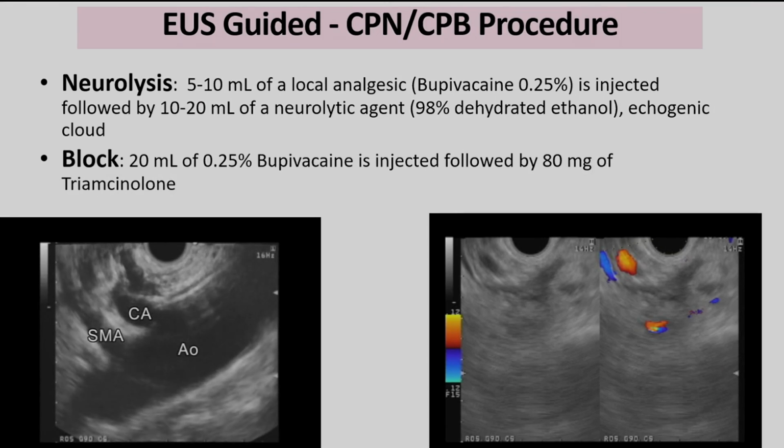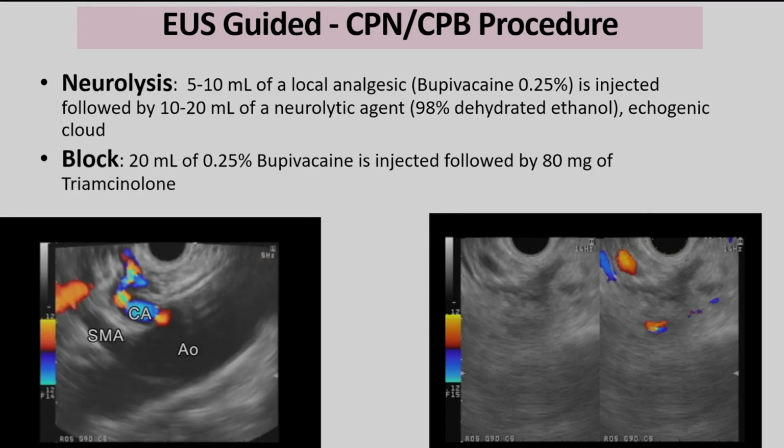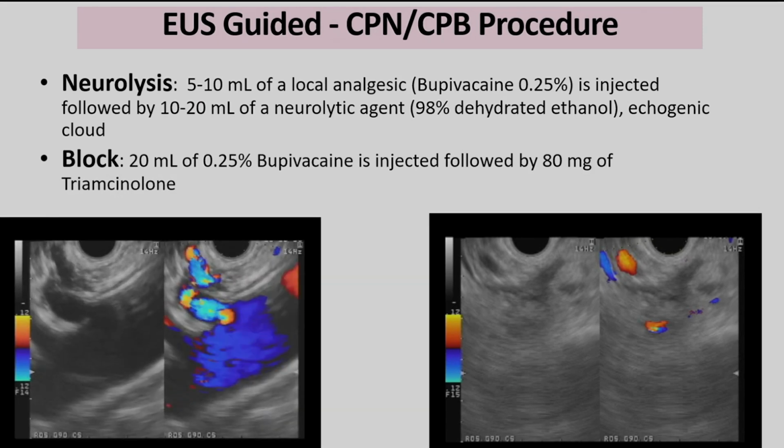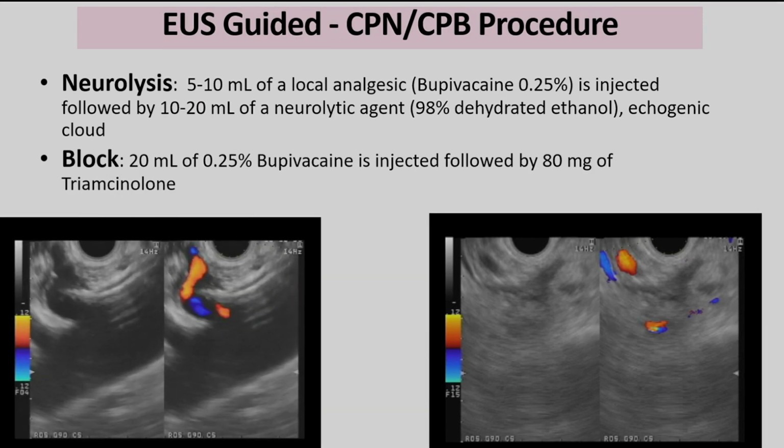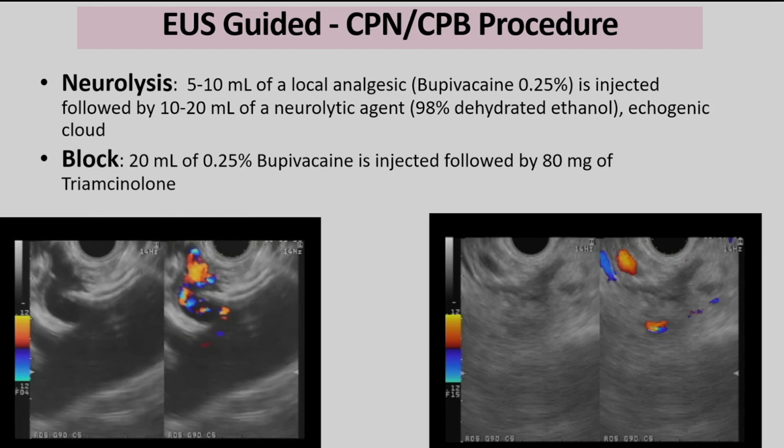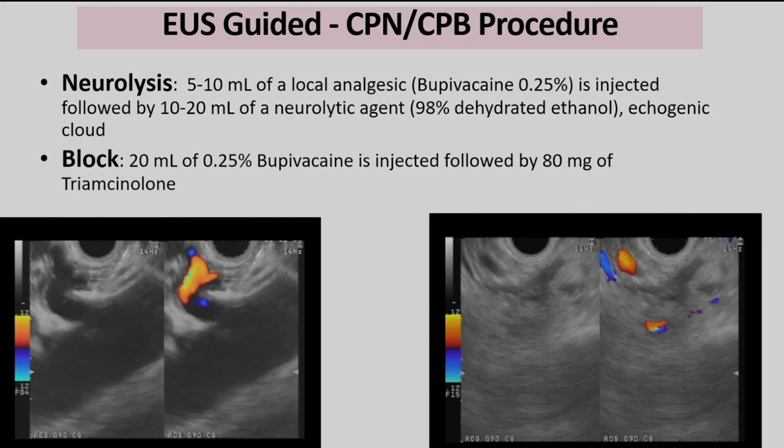hypoechoic aorta in the longitudinal view. Just below the GE junction, you see the origin of the celiac trunk. If you inject at this point, that is called a central or the unilateral injection. You can inject 0.25% bupivacaine followed by 20 to 30 ml of absolute alcohol. You put a Doppler. The advantage over the percutaneous or radiological method is that the complications are less.